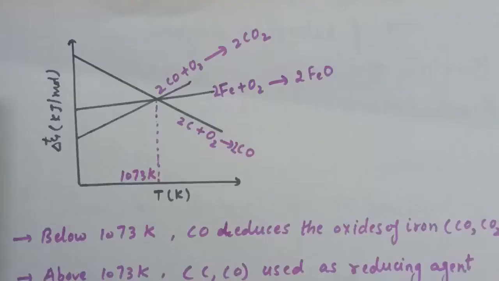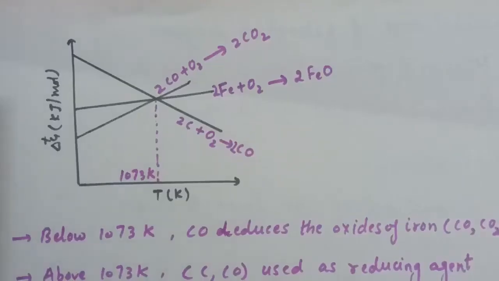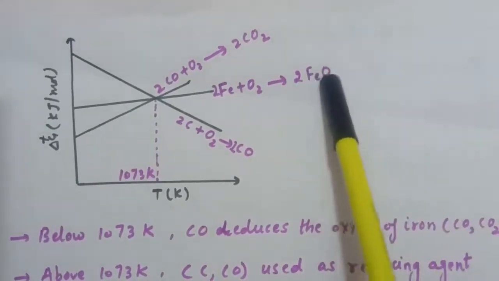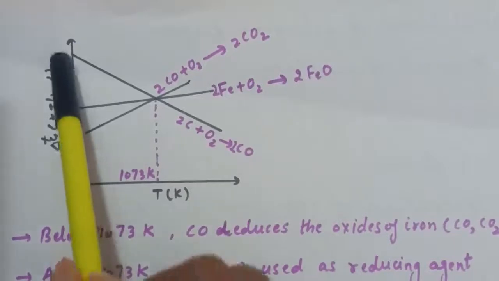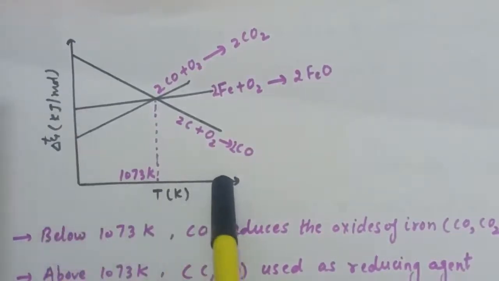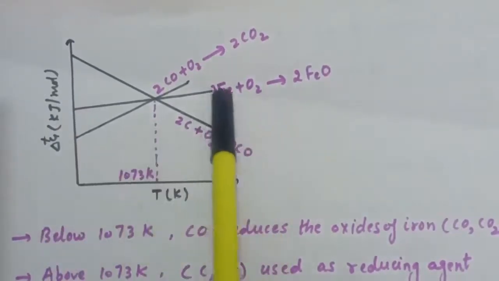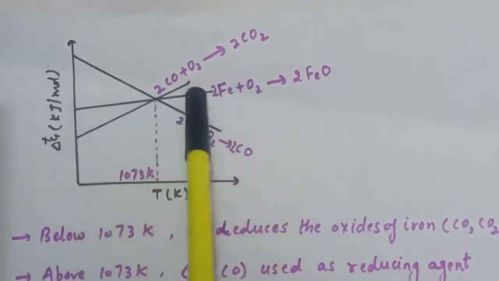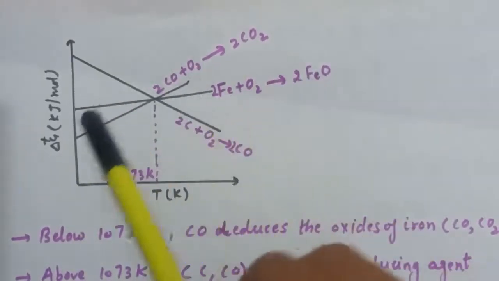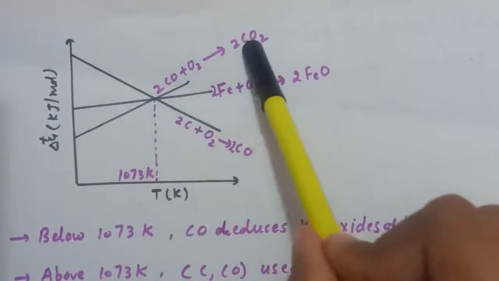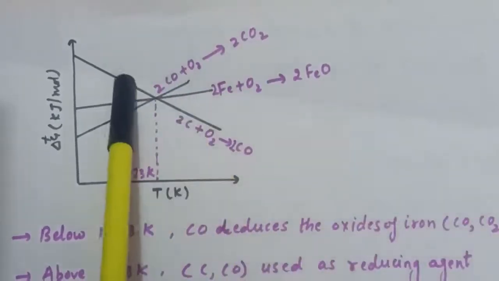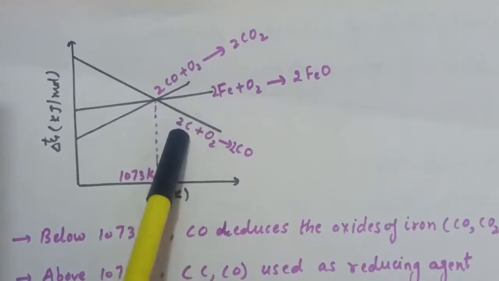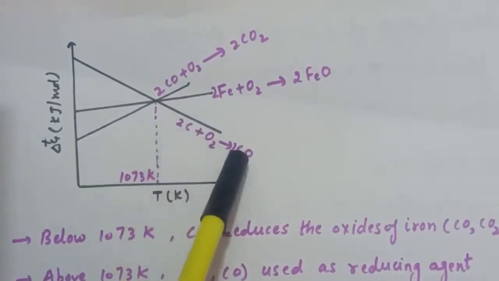Now what will happen? Several reactions take place in the blast furnace, and for the reduction of iron oxide to iron, again we will take the help of the Ellingham diagram. Here we are using coke as a reducing agent. So here we have the line for the formation of iron oxide. This is the line for the formation of carbon dioxide from carbon monoxide, and this is the line for the formation of carbon monoxide from carbon.